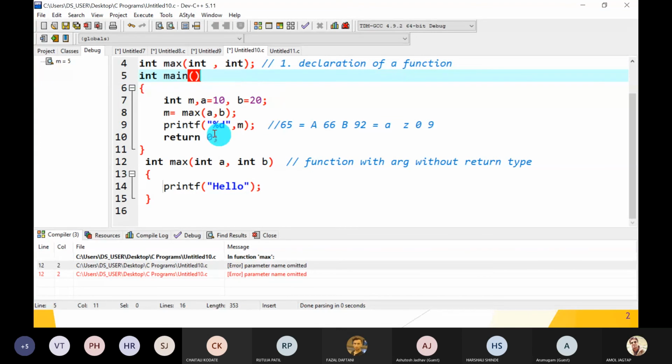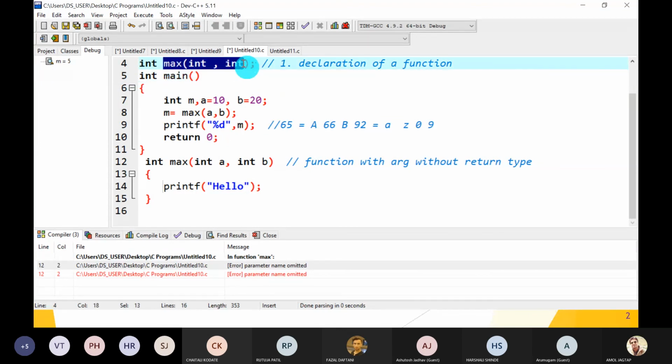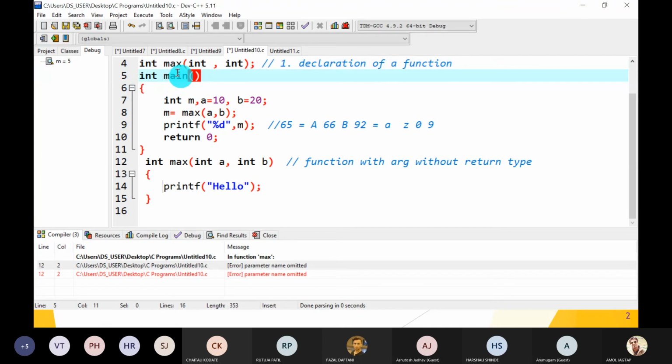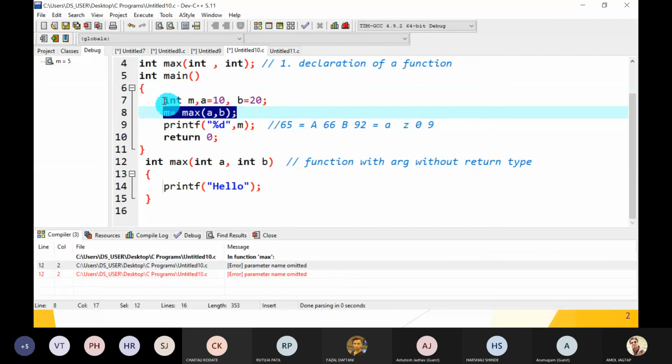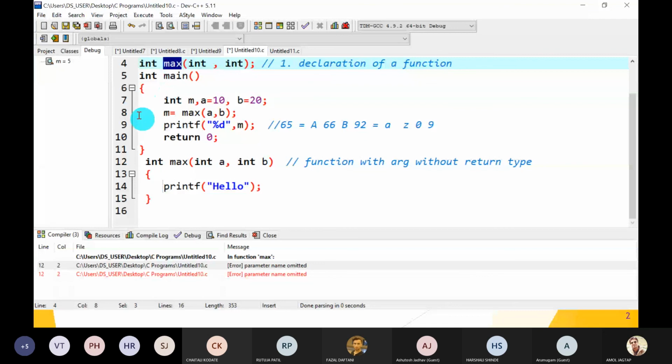Everything has some reason. Because the function declaration prior to main is required for the compiler. The compiler knows that the first line is executed, this line. Next, which line? This line is executed. But the max function is not a built-in function. So the compiler knows that this definition is written after the main function. So if we write the declaration prior, then the compiler knows that there is a definition after the main function. So it does not raise any syntactical error. That's why function declaration is there.